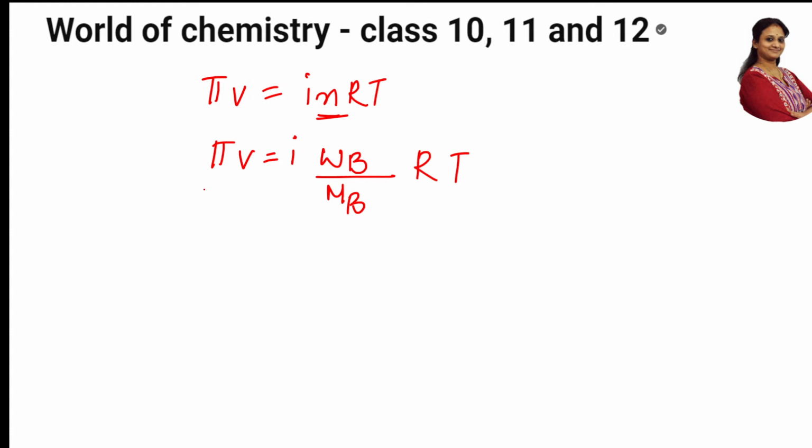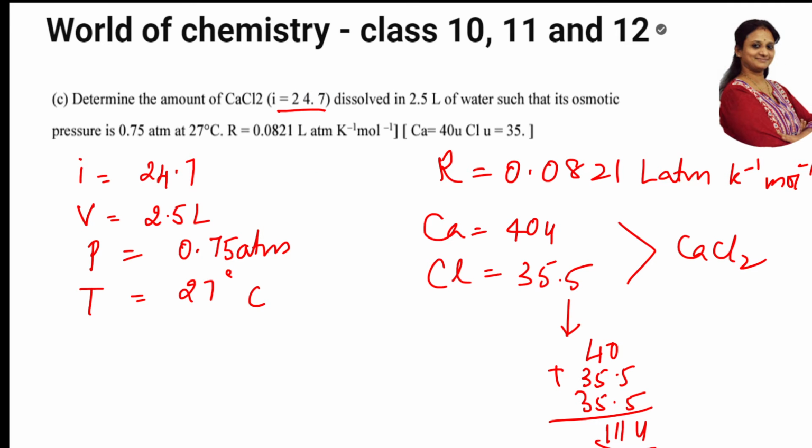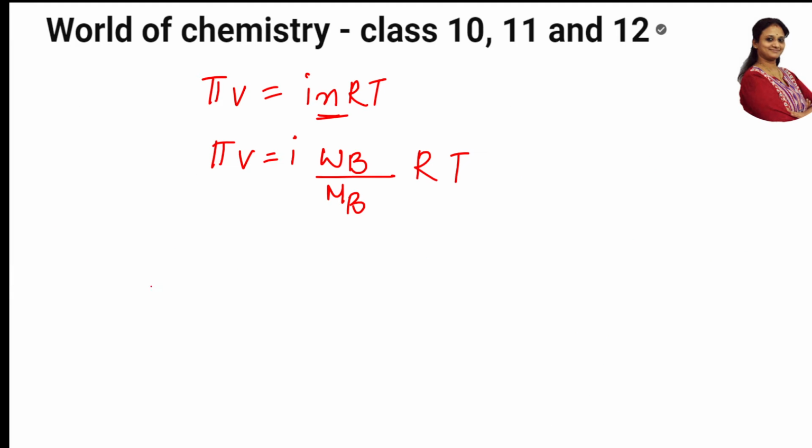Now, how much is the π value given to me? π value is 0.75 atm. How much is the volume given to me? Volume is 2.5 liters.